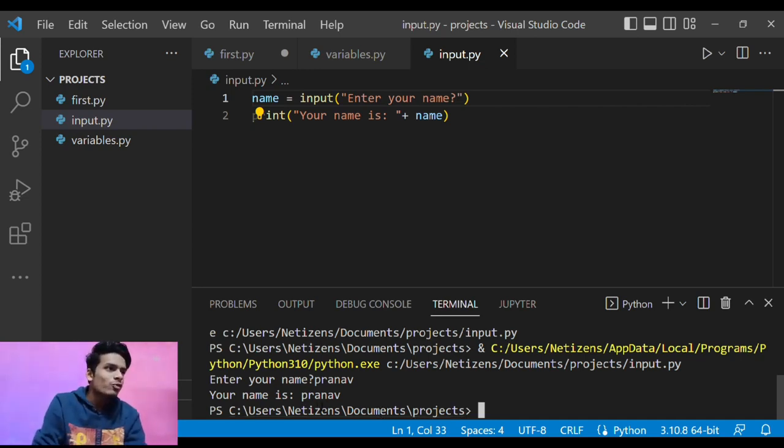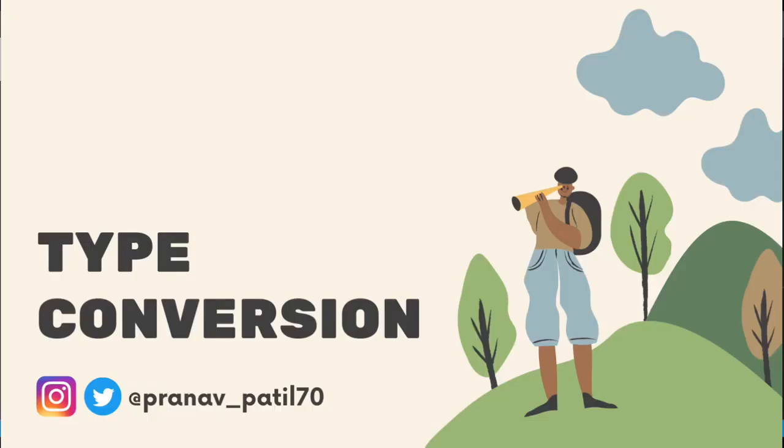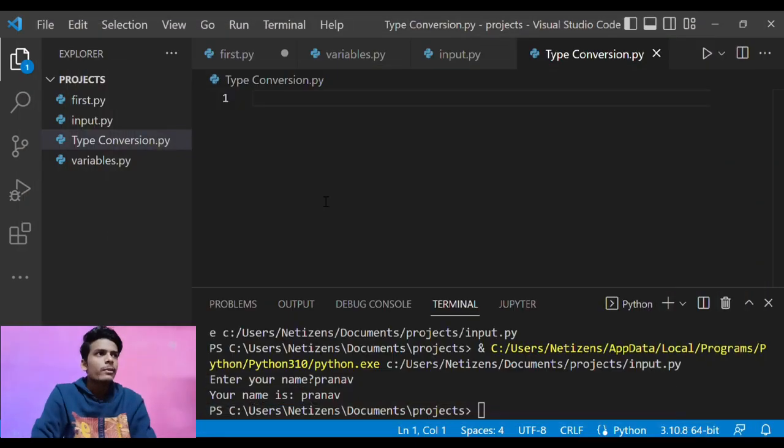So yep, let us move to the next topic in this video. What is type conversion? Most of you might not know about that. Type conversion is when you need to change the type of the variable, the data type it is. In type conversion, you change the data type of that specific number.